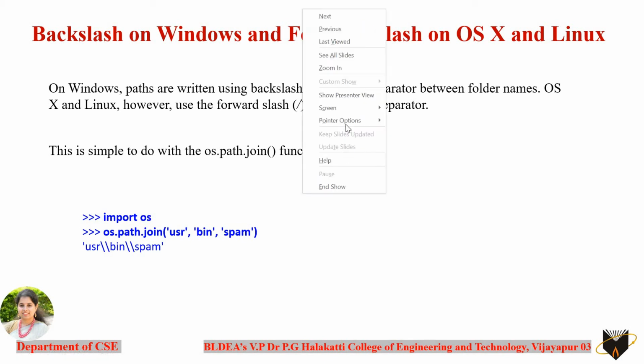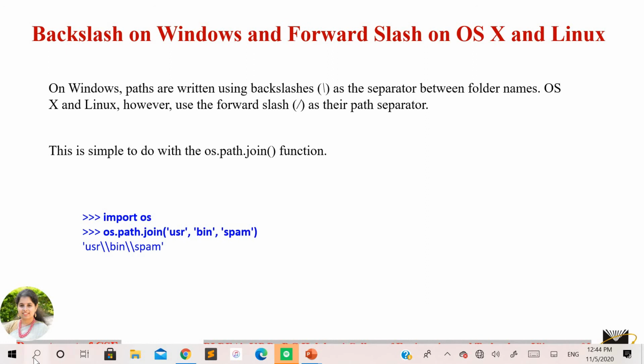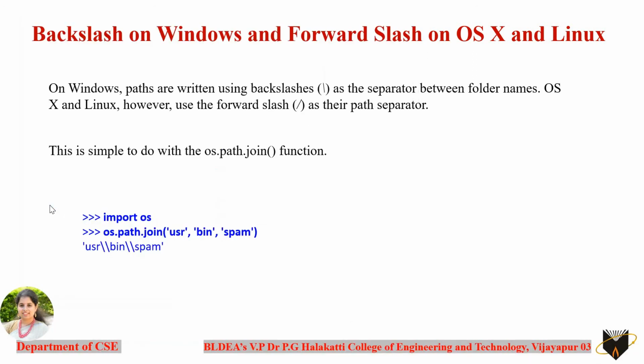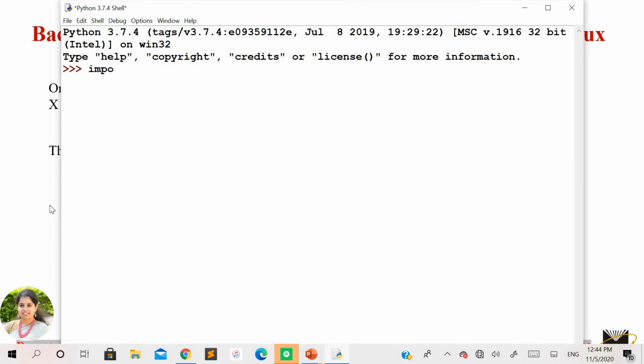I'll just show it here. I'll import os. os.path.join. As arguments here, you need to specify the name of each folder or directory where the file has been stored.